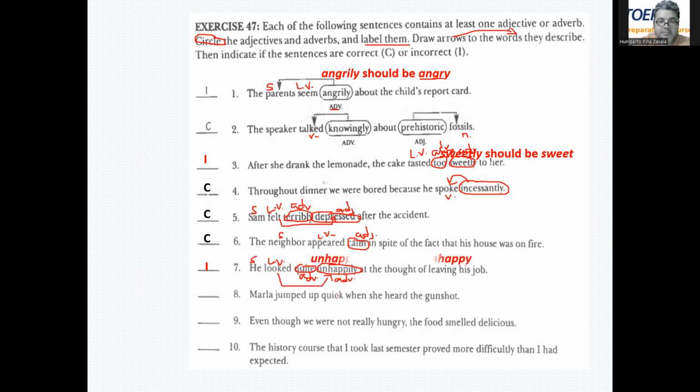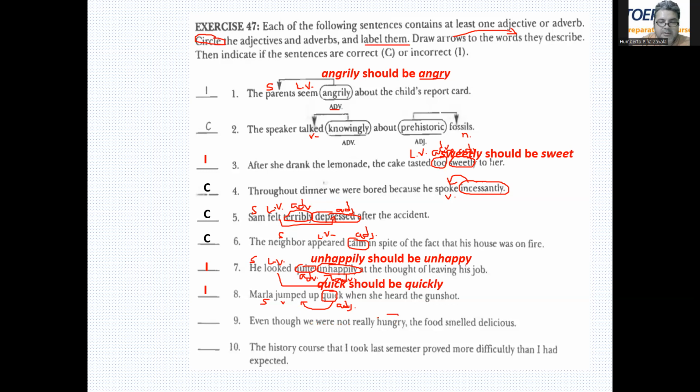So it should be unhappy. Marla jumped up quick when she heard the gunshot. So this is not a linking verb, it's an actual verb. So we should have an adverb here rather than an adjective. It should be quickly. Marla jumped quickly when she heard the gunshot.